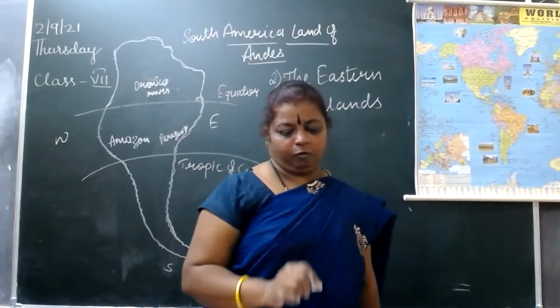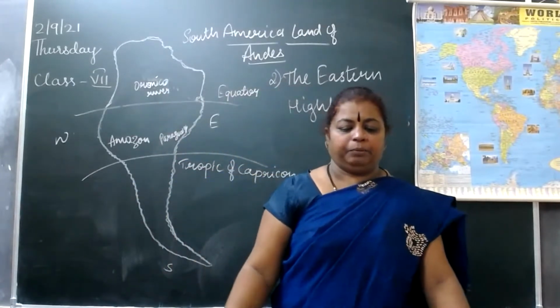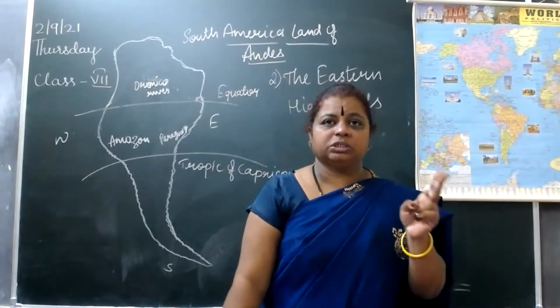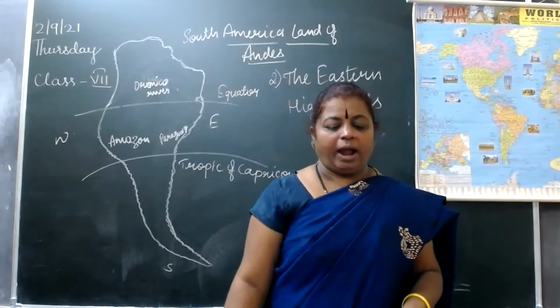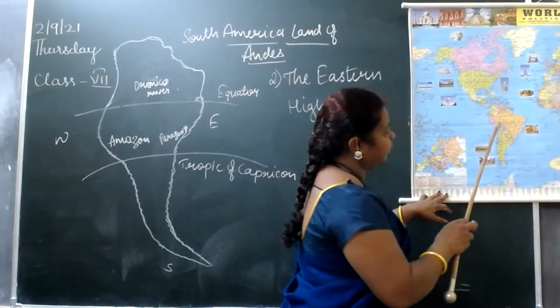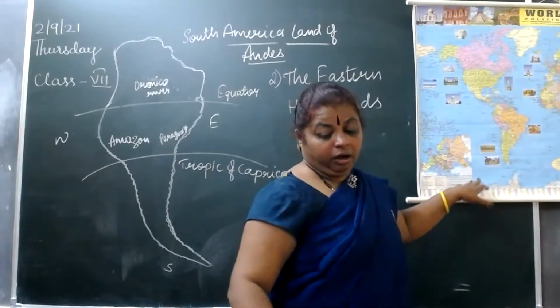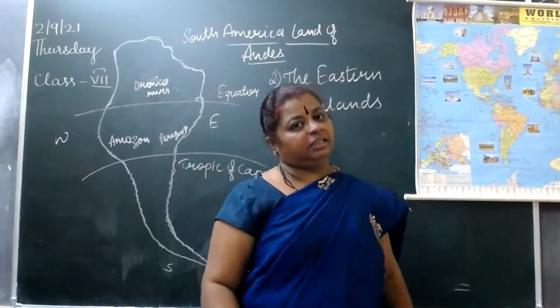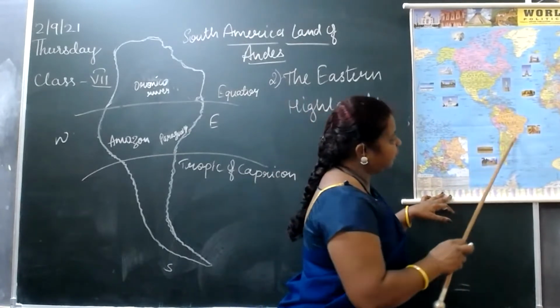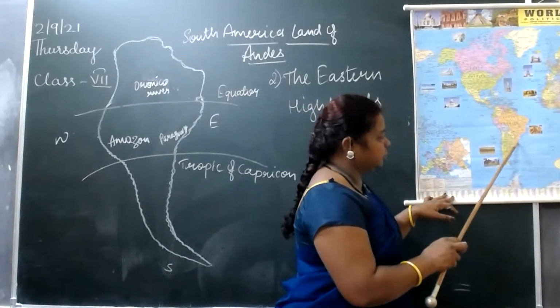What are we finding over there? The region comprises two distinct highlands: the Guiana Highlands in the north and the Brazilian Highlands in the south.